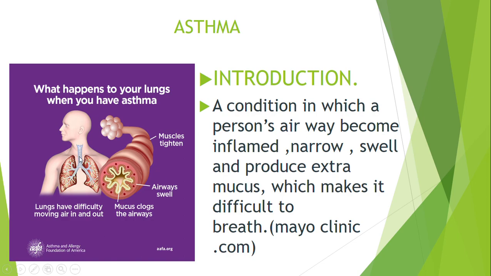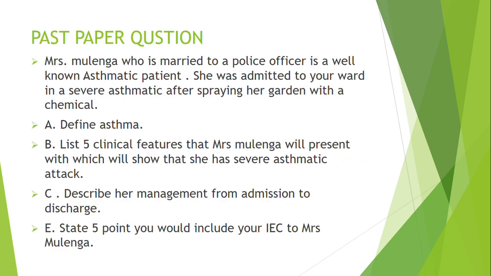And this airway is what becomes inflamed, becomes narrowed, and there is production of excessive mucus, which makes it difficult to breathe in. So this is what asthma is about.